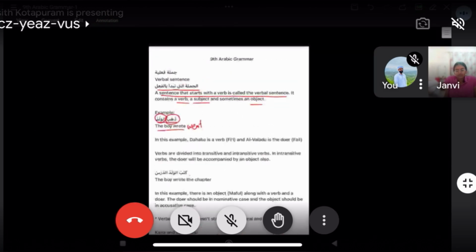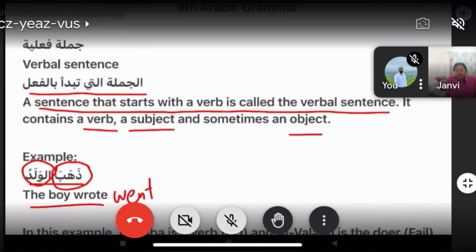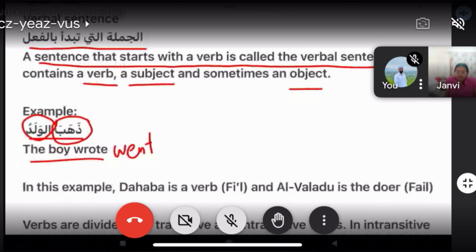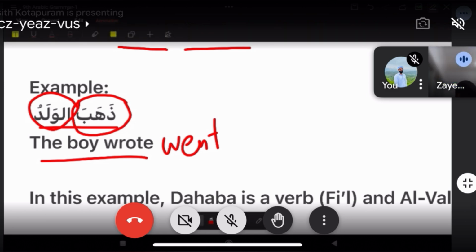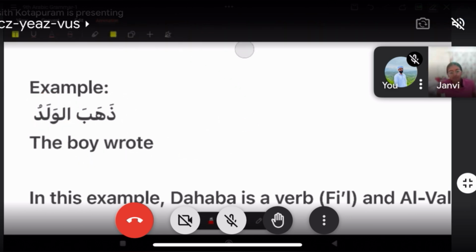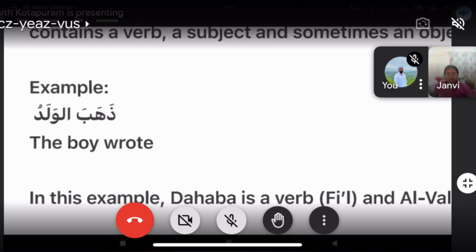So once again, let's review what we studied now. Jumla fi'liya, the verbal sentence: a sentence that starts with a verb is called a verbal sentence. What does a verbal sentence contain? Verb, subject, and sometimes an object. Example: Zahabal waladu.